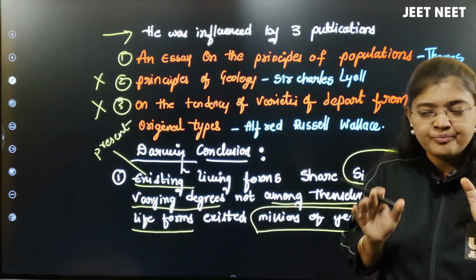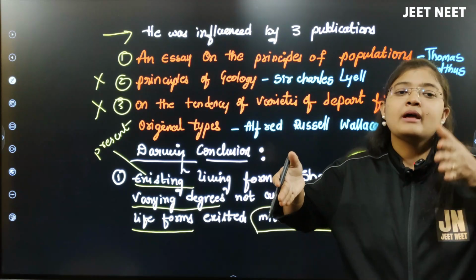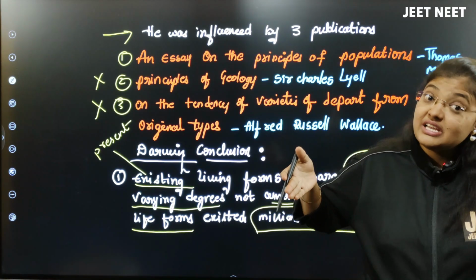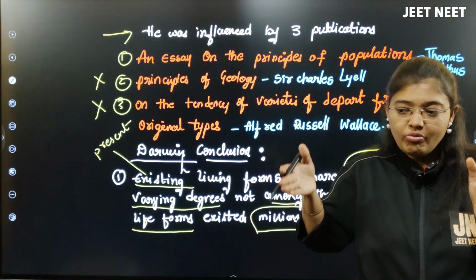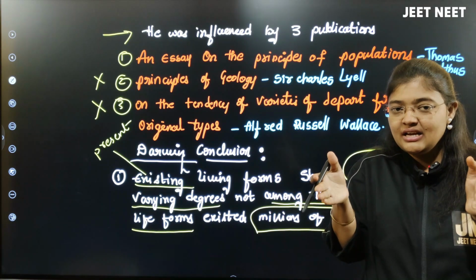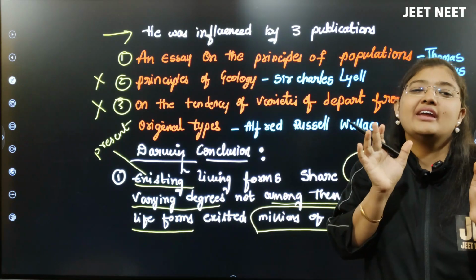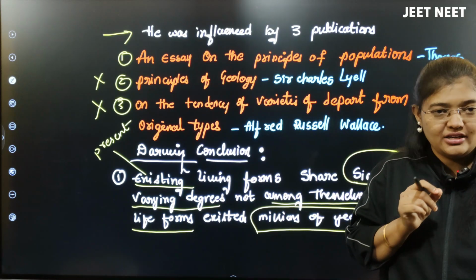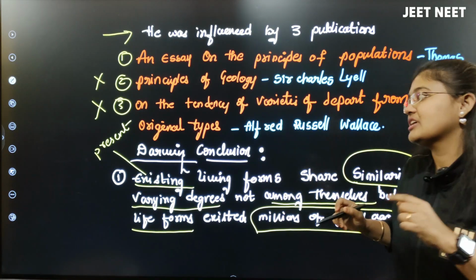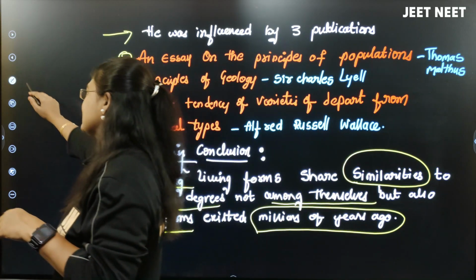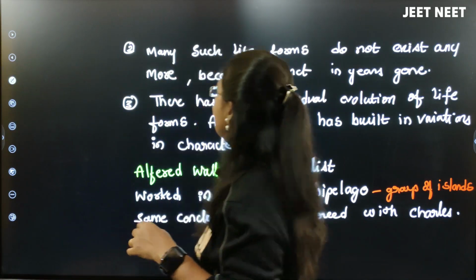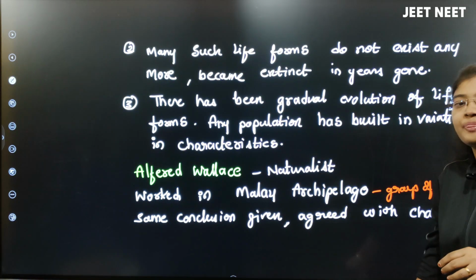I repeat the point. Between the present day species and the species which was there million years ago, there are similar characters with little varying degree, with little changes in their characters. This is the first conclusion that Charles Darwin gave after his sea voyage. Look at the second conclusion.